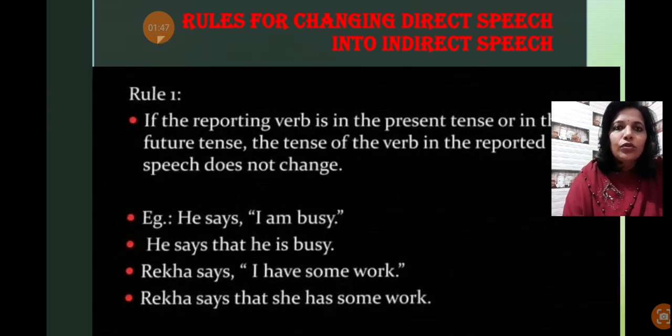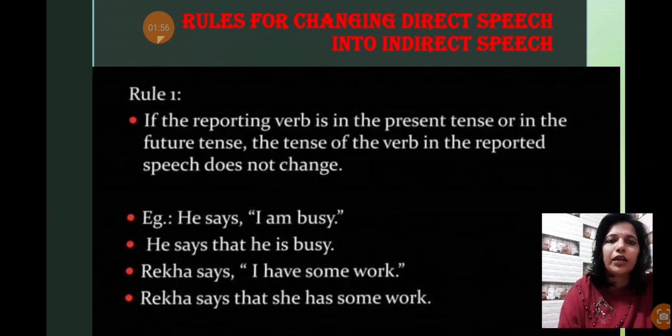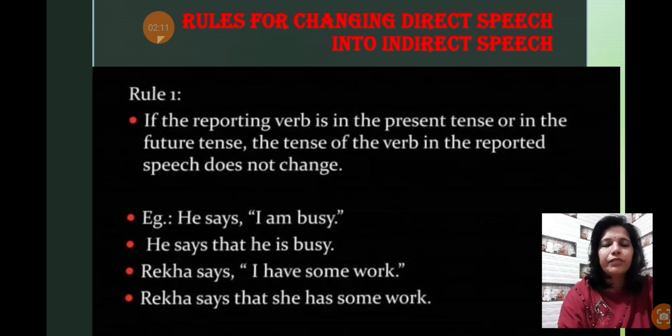Okay, rules for changing direct speech into indirect. How many rules are there? We are discussing them one by one. Rule number 1: if the reporting verb is in the present tense or in future tense, which I already discussed orally. Now you can read it. It is given in your slide that if it is in present tense, then there is no change. No change is required in the reported speech.